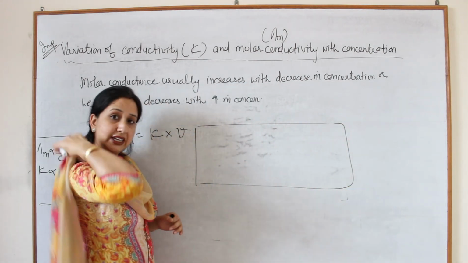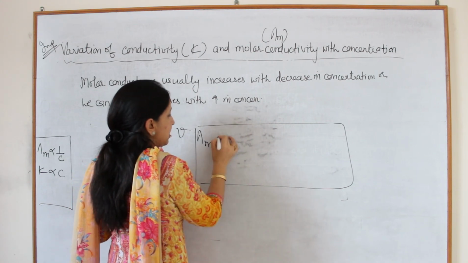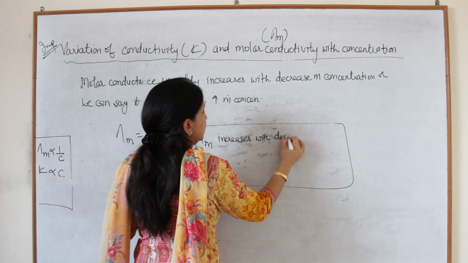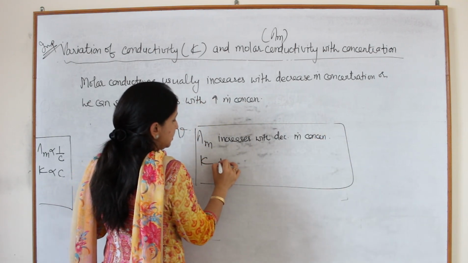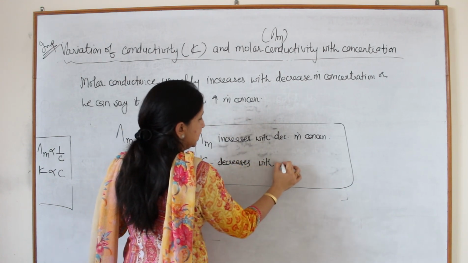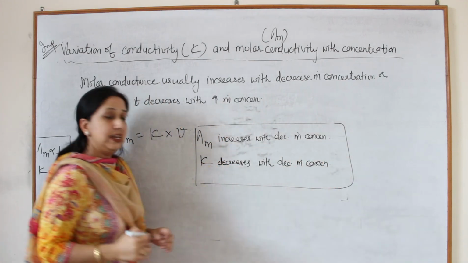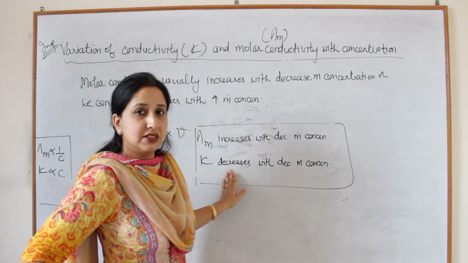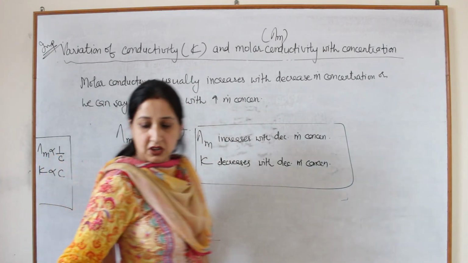You can write the result as: lambda m increases with decrease in concentration, and kappa decreases with decrease in concentration. So this is all about variation of conductivity.